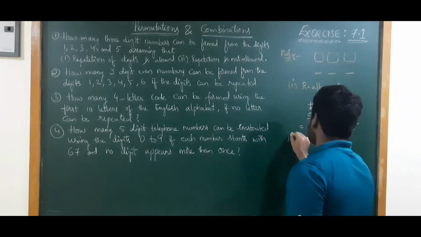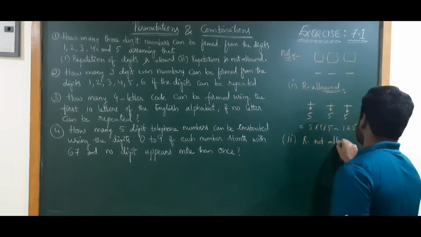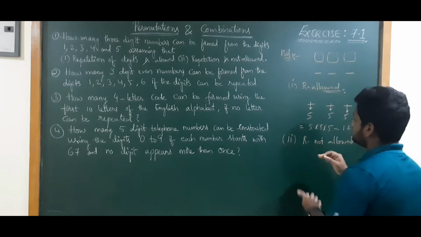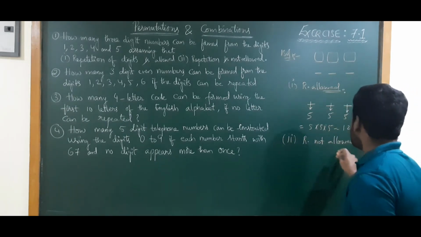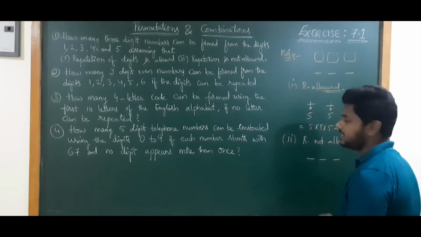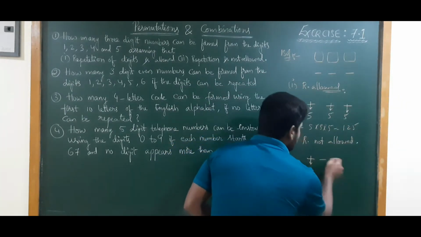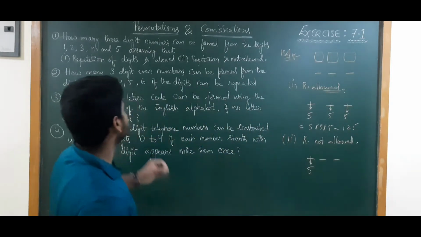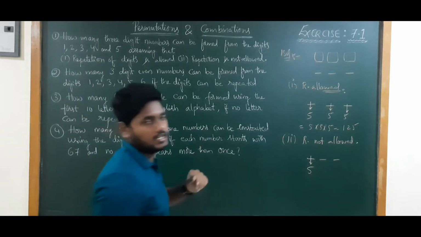In the same question, another case is repetition not allowed. When you are writing in notes, you need to write some theory part, then only you will get full marks. Repetition not allowed. Here also you need to form 3-digit numbers only. The first place has 5 chances, meaning any one of 1, 2, 3, 4 or 5 you can take.